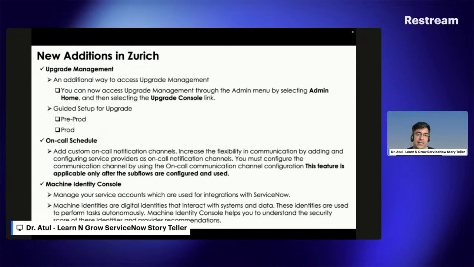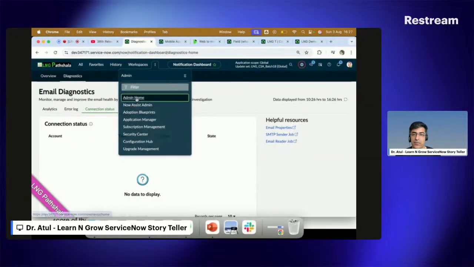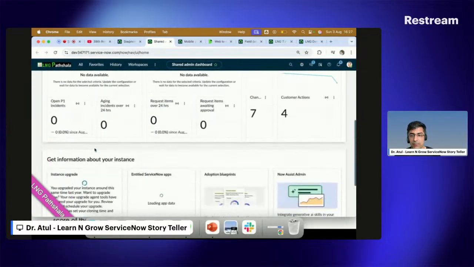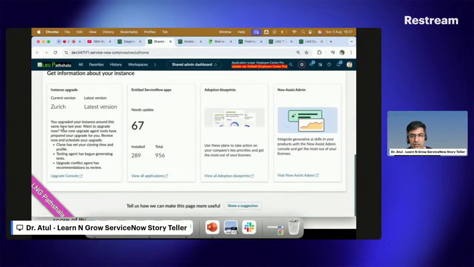Now the upgrade management. Yes, ServiceNow added a few more things for upgrades, because there are a lot of customers who are going to upgrade their systems, but they are not aware of how to upgrade and what the key points are. So ServiceNow added this upgrade management in the admin console. Number one, you can go here, admin home, and from here as well you can see upgrade. This is what I did yesterday. My PDI took 17 minutes to get upgraded. It's totally out of the box. So I'm on Zurich now.